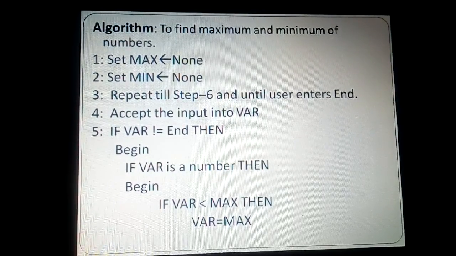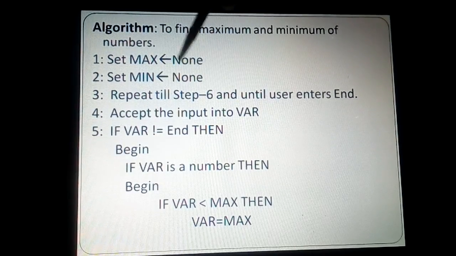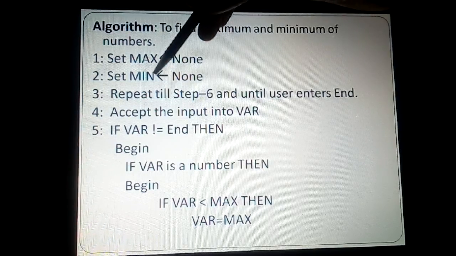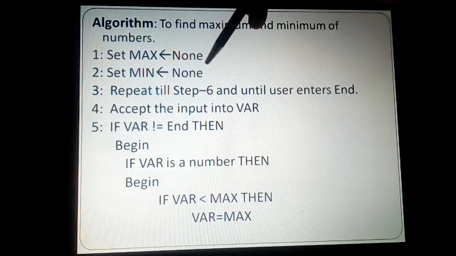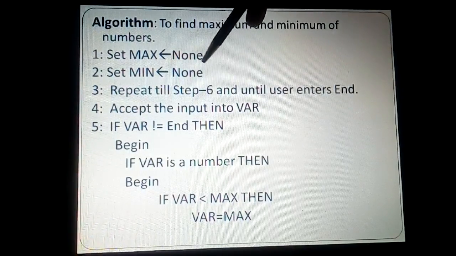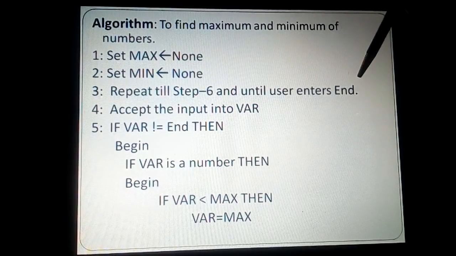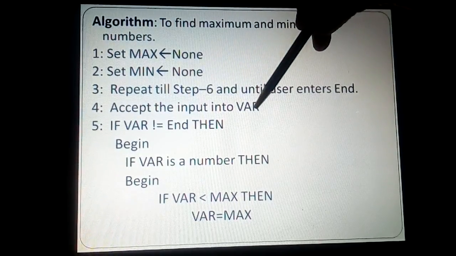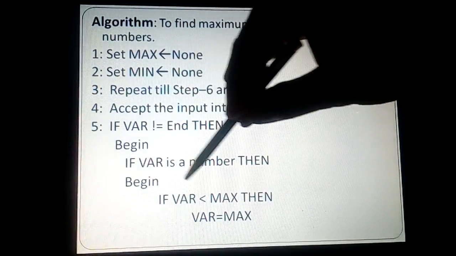To find maximum and minimum of the numbers, set max is equal to none and min is equal to none. This none is a keyword which is available in Python. It means nothing or none. So minimum is also set to none, a value which is not existing or not equal to anything. Repeat until user enters end. Accept the input into var. Now we are going to accept the value into var. It is not equal to end. This remains same. If var is a number, then begin.